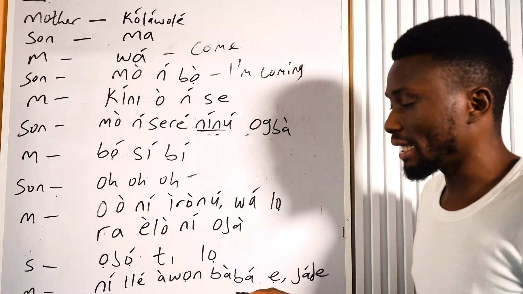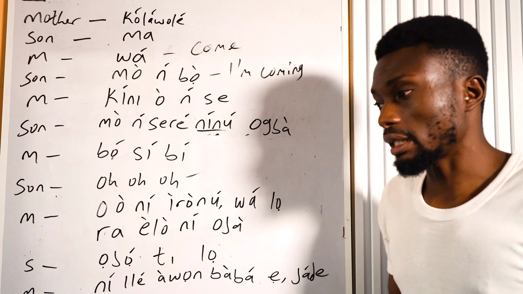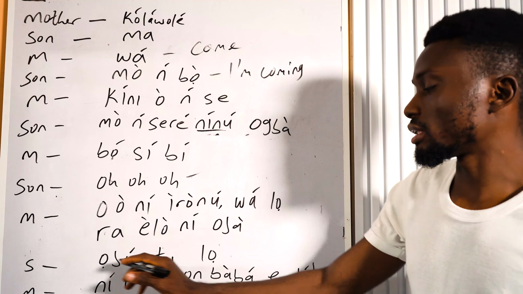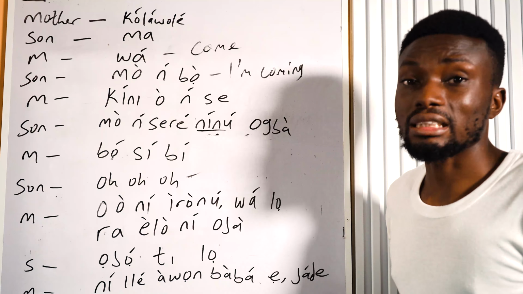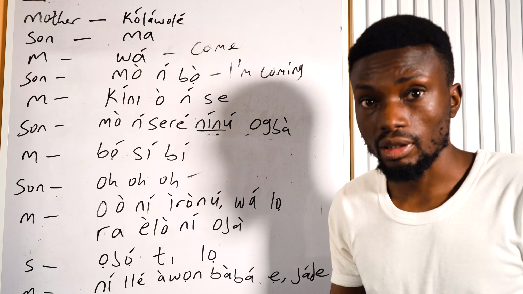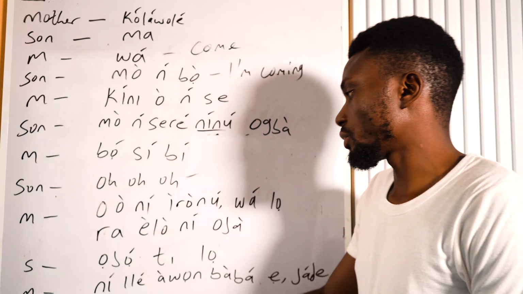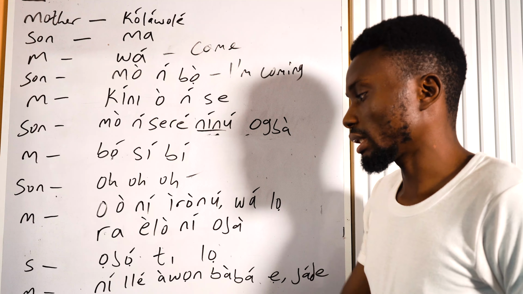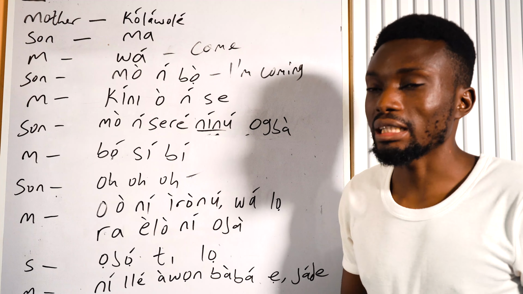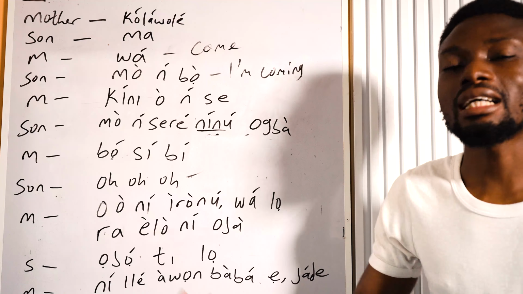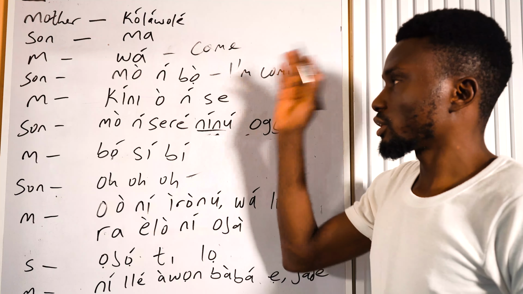Ní ilé àwọn bàbá ẹ̀, in your father's house. And then the mother says jáde, like get out. This is actually contingent on the son saying ọjọ́ ti lọ, and the mother completes it for the son: in your father's house, in the house of your fathers, because àwọn bàbá is like the father's family and the likes. So the son says ọjọ́ ti lọ, and the mother says ní ilé àwọn bàbá ẹ̀, that is in your father's house. And they say jáde, like just go where I send you. Jáde is get out, actually.